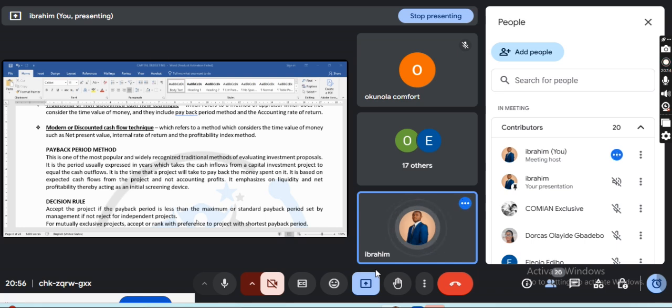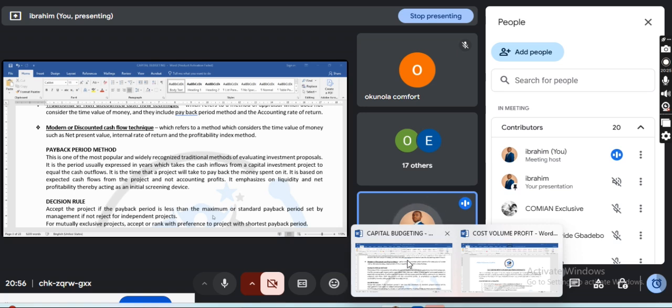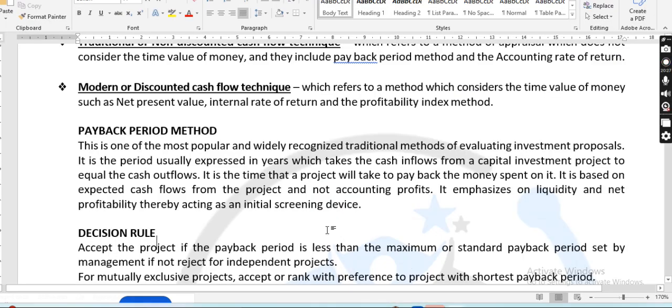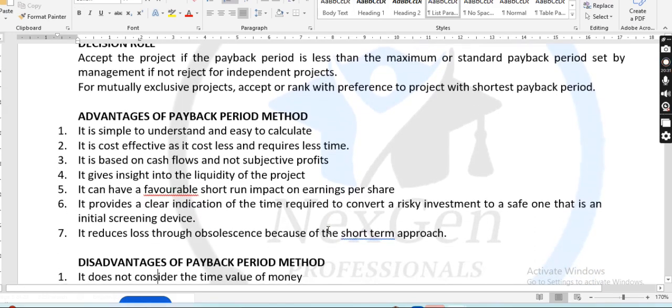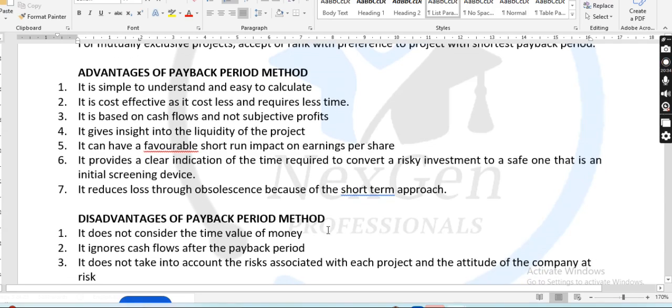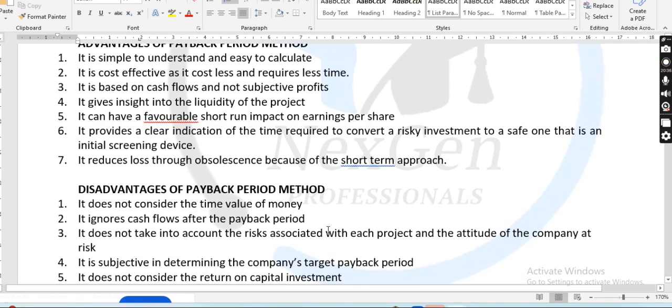We'll get there. You use the shorter period because it lets you quickly recoup your money back before a specific period. The advantages are that it is simple and easy, as well as not subjective to profit.